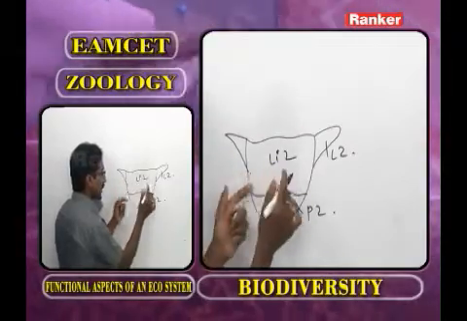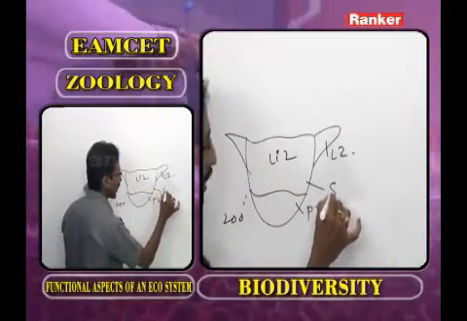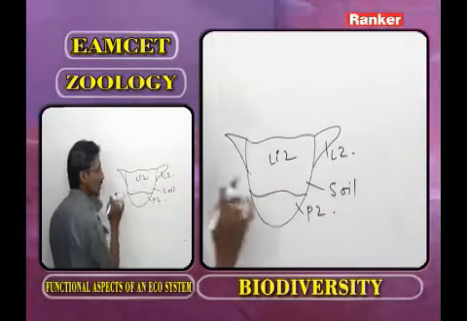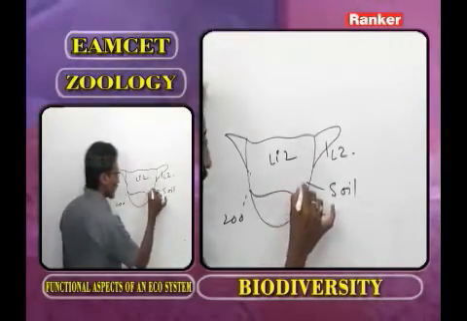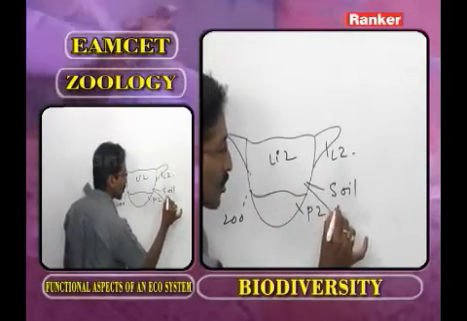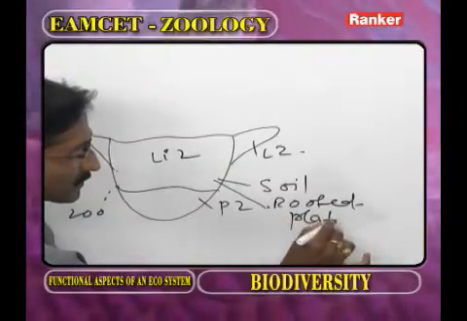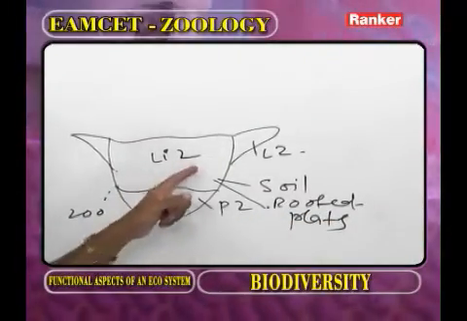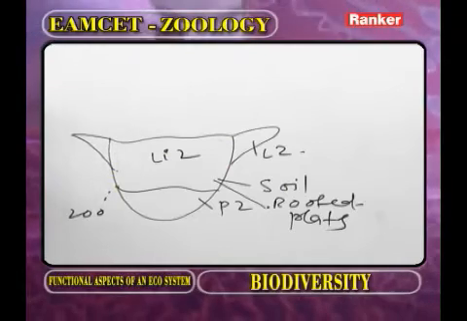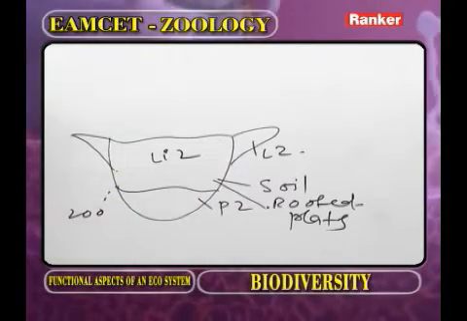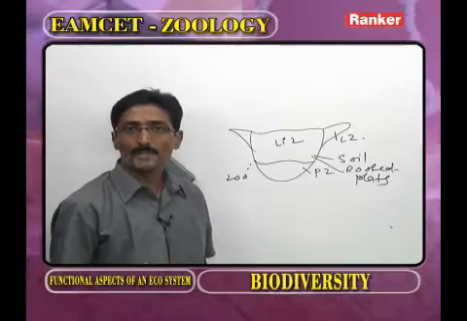So in the limnetic zone, there is no soil, because it has no contact with the littoral zone and profundal zone. And in the limnetic zone, no question of rooted plants. In the limnetic zone, rooted plants are absent. So in the limnetic zone, what is absent? The periphyton are absent. What is meant by periphyton?